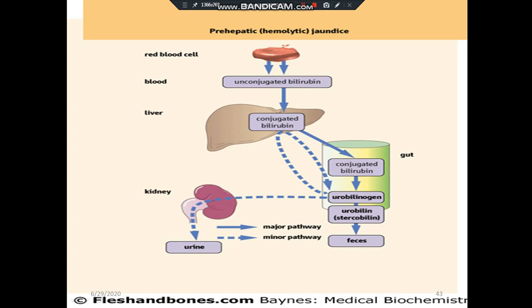It is a pre-hepatic jaundice in which there is destruction of RBC and unconjugated bilirubin is increased. This unconjugated bilirubin goes to the intestine, and the conjugation of bilirubin occurs, and this bilirubin is converted into urobilinogen and released in the urine and